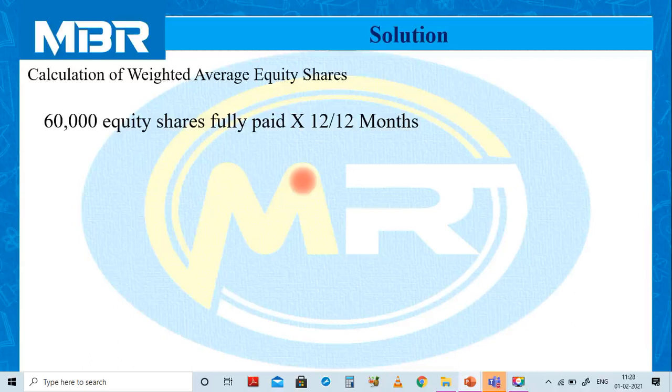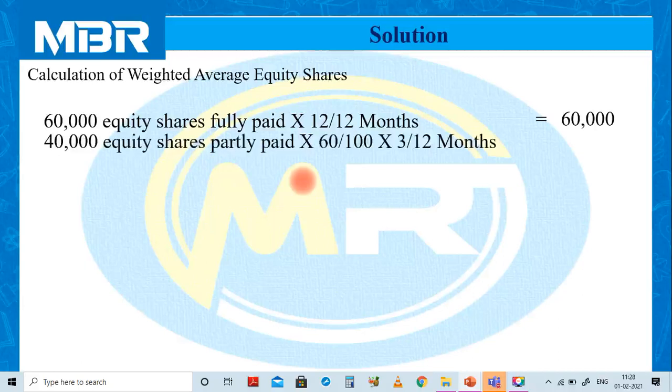So full year. So time element 12 divided by 12 months. So numbers of equity shares remain same, 60,000. These shares were available on the very first day of accounting year. So there is no difference in the calculation of fully paid equity shares.